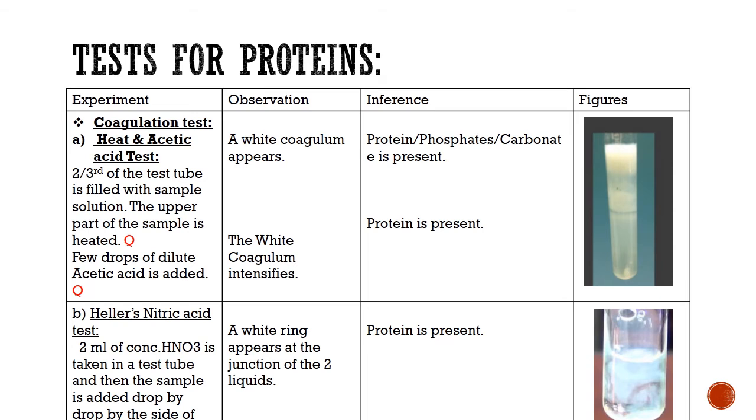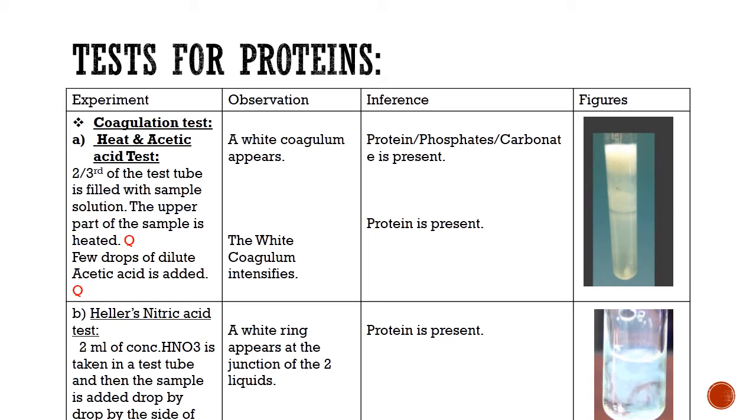What is coagulation? Coagulation is a process by which we do the denaturation of protein. That means the primary structure is kept intact, but the secondary and the tertiary structures are destroyed.